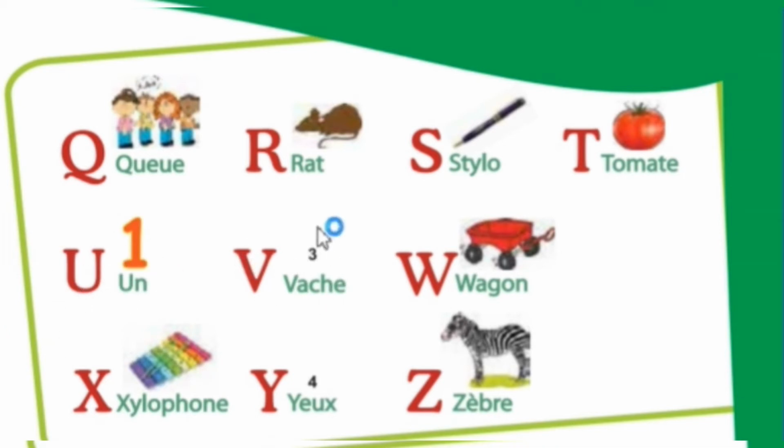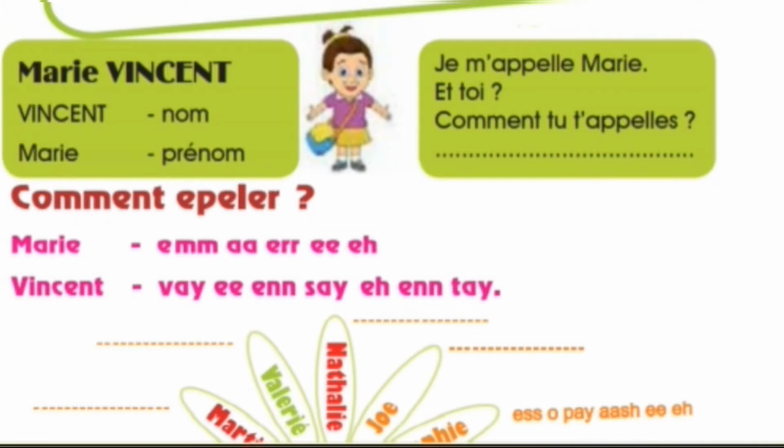V comme vache. W comme wagon. X comme xylophone. Y comme yeux. Yeux means eyes. Z comme zèbre. So we have finished this part.